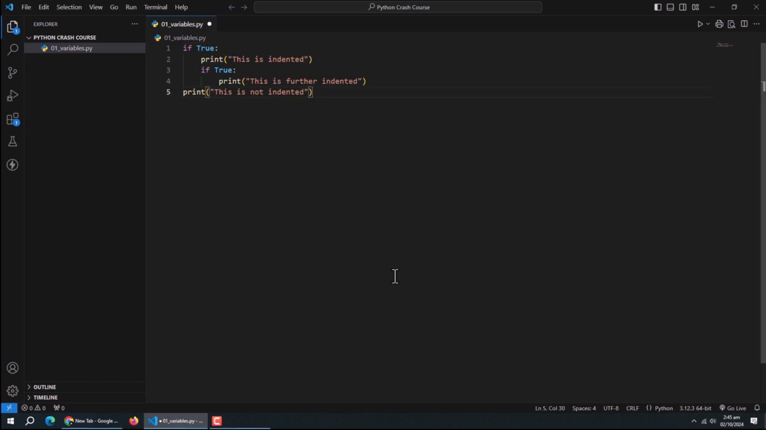Here I have an if statement. It's just for an example. We'll learn about if statements later in this course. You can see how lines are indented here. That's how Python knows which lines belong to which block of code. It's usually 4 spaces for each level of indentation.